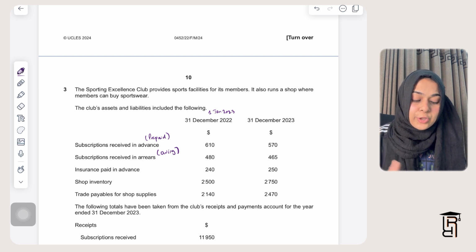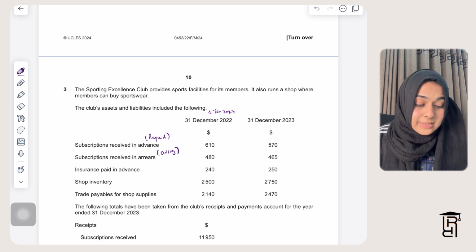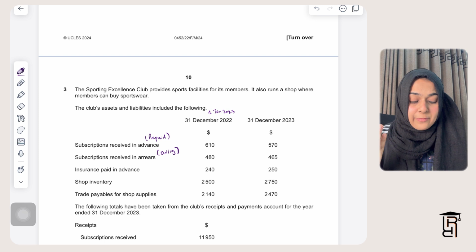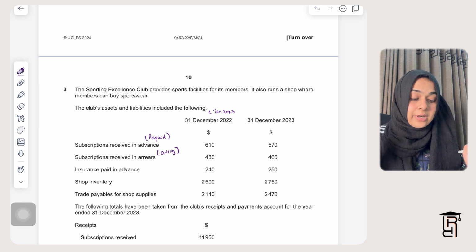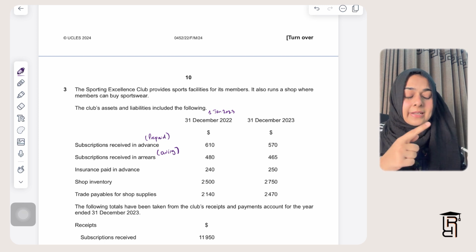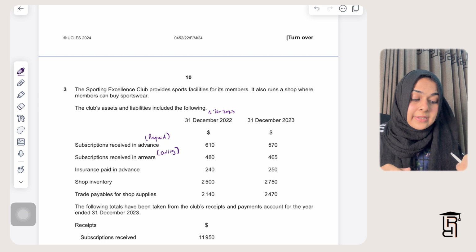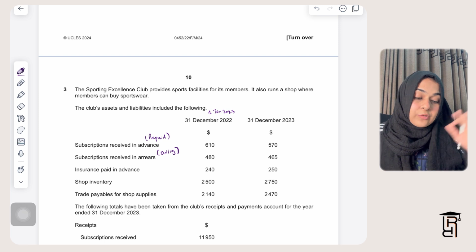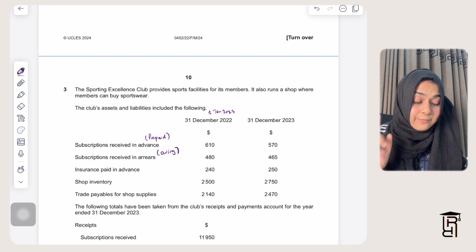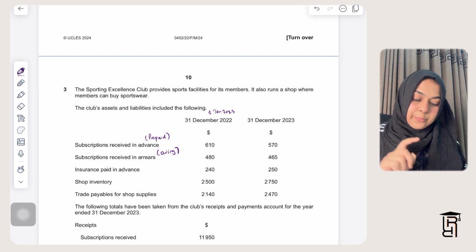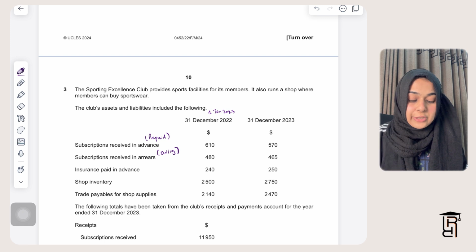They have given you insurance paid in advance at start and at end. So that means there is an opening prepaid for an expense, and also there is a closing prepaid for an expense. Last year I paid extra for the current year. That is, last year was 2022, current year is 2023. So in 2022 we paid extra for 2023, that is $240. And in 2023 we have paid extra for the future, that is 2024. So we'll deal with that when we talk about insurance.